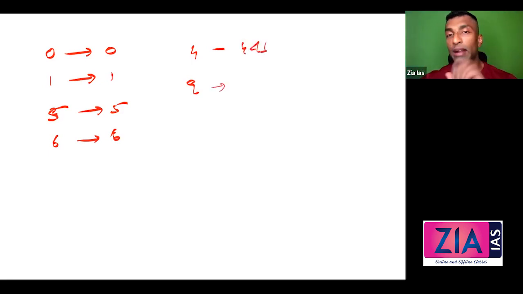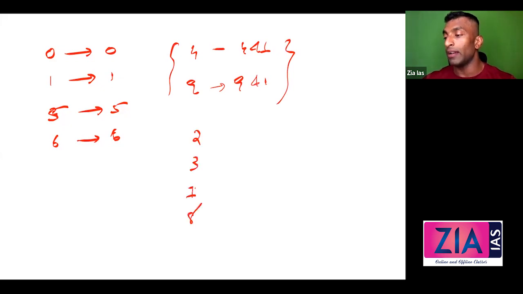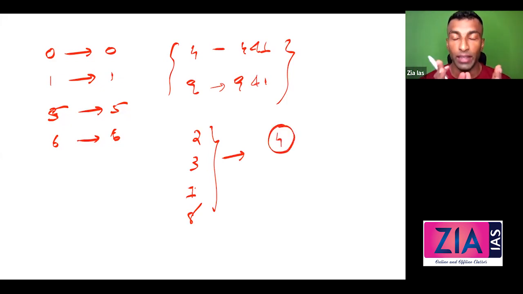Now 9, a number ending in 9. So is the power odd or even? Odd. That means 9 raised to 1. If it is even, 9 raised to 2. That's it. So 9 and 1. These are the 2 possibilities. The others, 2, 3, 7, 8. Mostly you are going to get questions from these. So here there are 4 possibilities, and those are what they're going to give you as the options.